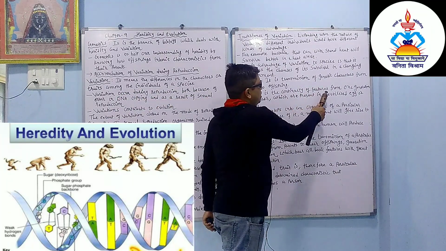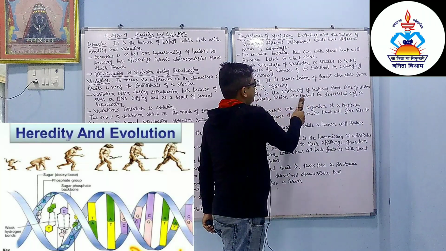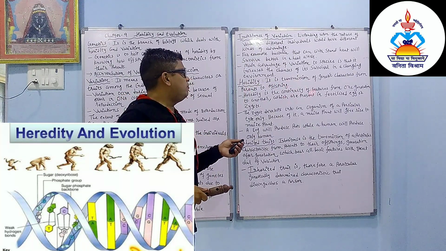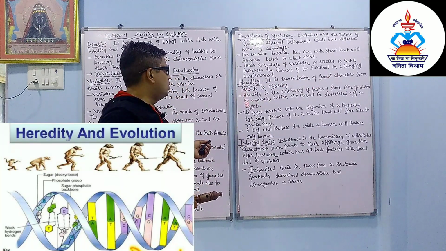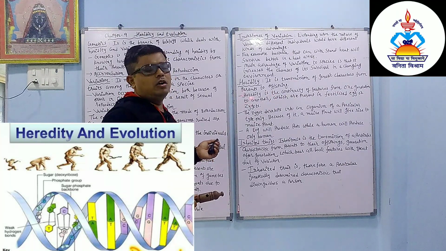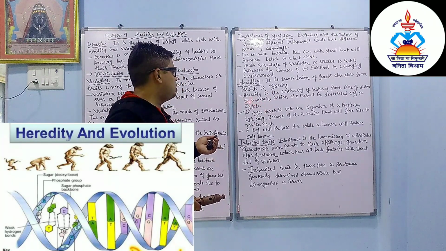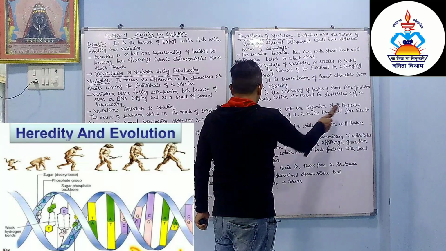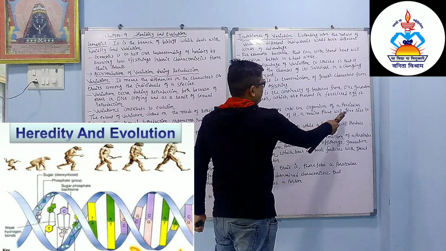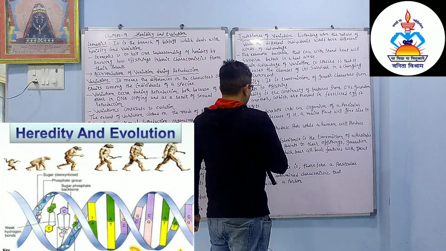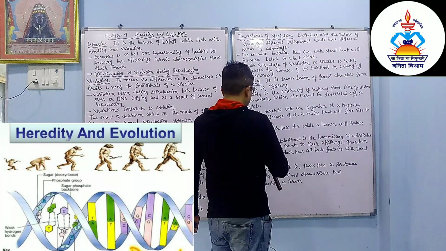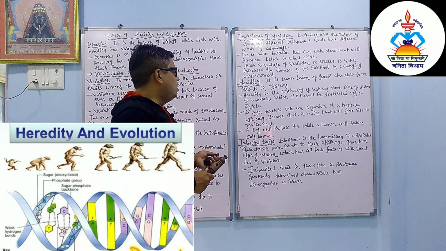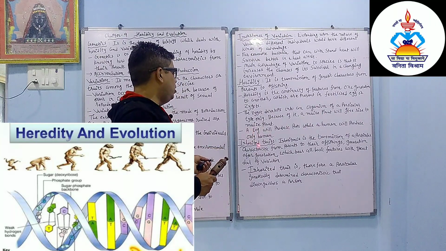Heredity is the continuity of features from one generation to another which are present in the fertilized egg, or the zygote. The zygote is the combination of what? Male and female gametes. The zygote develops into an organism of a particular type only. Because of it, a maize plant will give rise to a maize plant only. A dog will produce pups while a human will produce only humans.